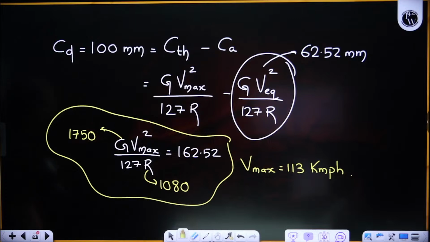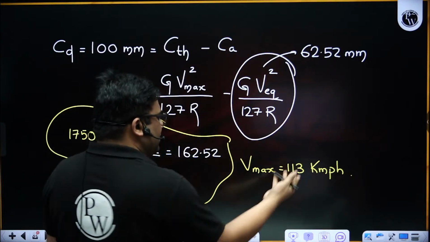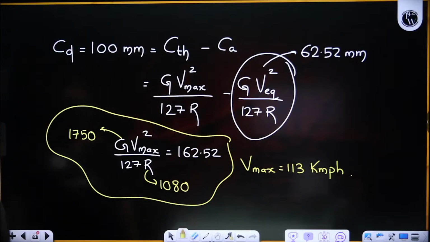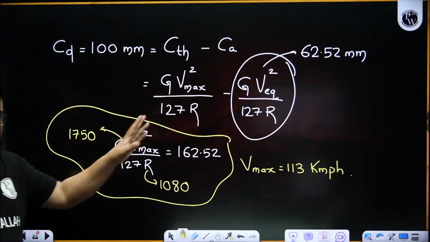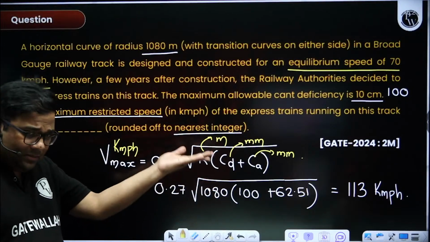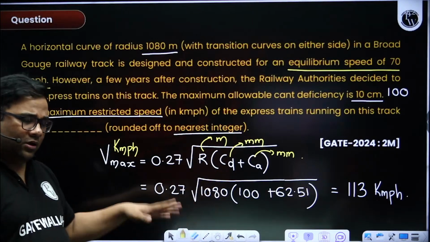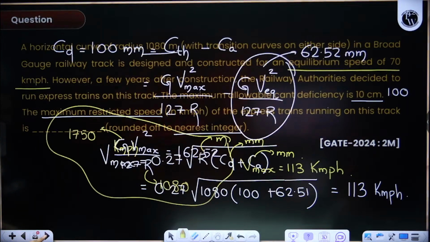From here also, if you find Vmax, you will get the same value of approximately 113 kilometer per hour. Yes, you're getting 112.86. It is written rounded to the nearest integer, so 113 will be the answer. So either you solve like this or directly put the formula. Anyhow, this formula is coming from that concept only. Next question.